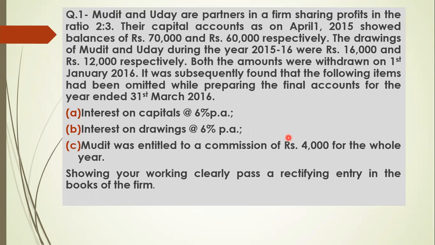We have to touch only the items which we have wrongly distributed or omitted. Only those amounts we have to rectify because all other things are correctly distributed. I think this is clear to all of you. You can take a screenshot of the question. Now I am moving towards the solution, which you can also solve, but see my solution.